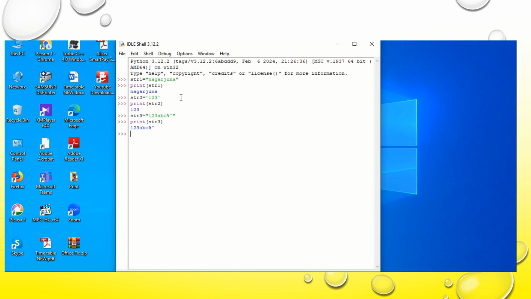And here I have illustrated three examples: str1, str2, str3. In str1 I have written Nagarjun, in str2 I have written 123. In str3 I have taken a combination of digits, alphabets and special characters. And whatever you write, either in single quotation marks or within double quotation marks, will be considered as a string.